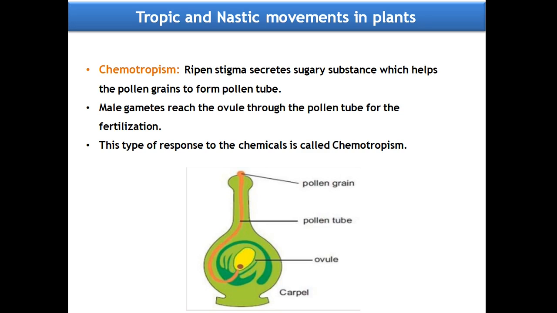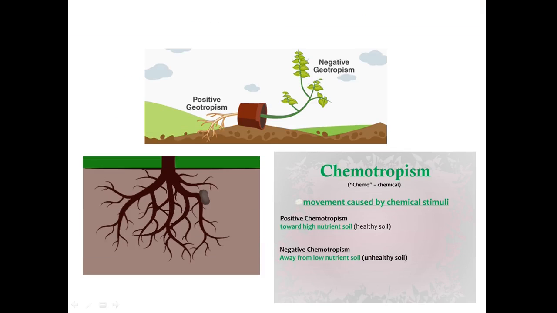Generally, during pollination, the pollen grains are deposited on the stigma of the flower. The stigma secretes a sugary substance which attracts the pollen grains and induces them to form the pollen tube. And what is the use of this pollen tube? The male gametes reach the ovule through the pollen tube for fertilization. So, this type of response to chemicals is called chemotropism.